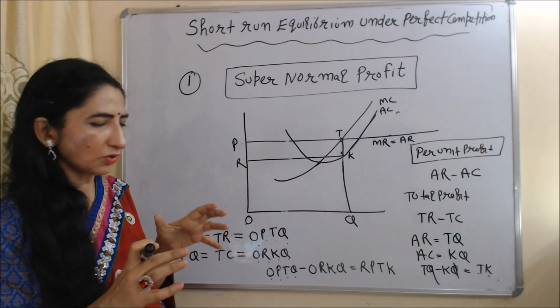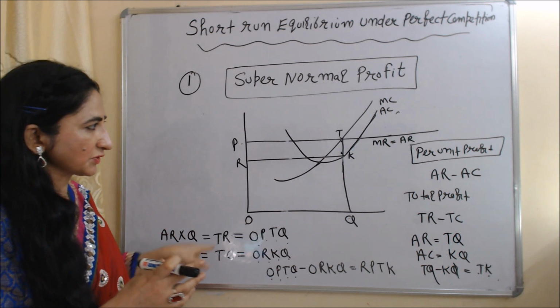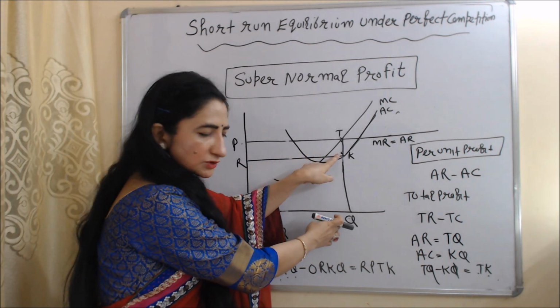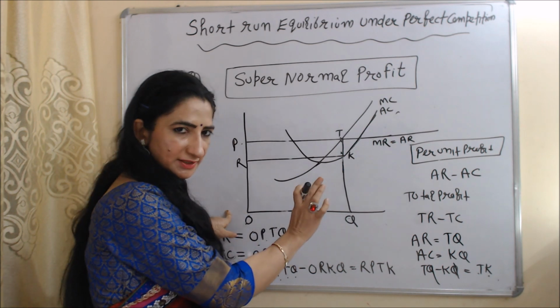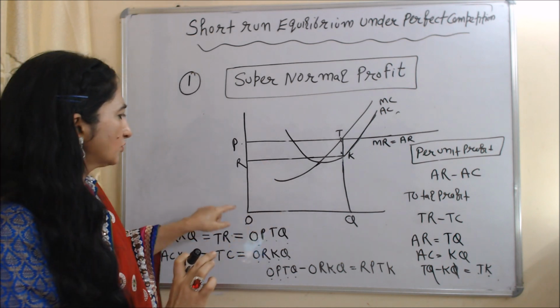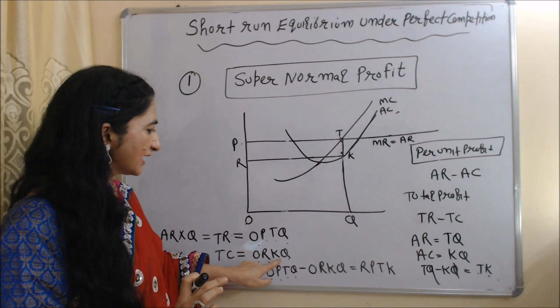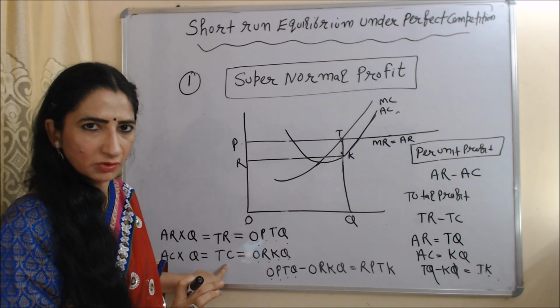And we can calculate total cost when we multiply average cost with quantity. KQ is our average cost, OQ is our quantity. When we multiply KQ with OQ, it becomes equal to ORKQ. So we can say ORKQ is our total cost.